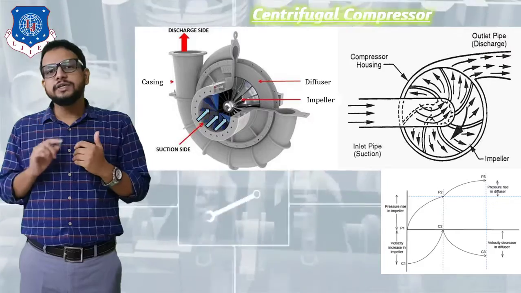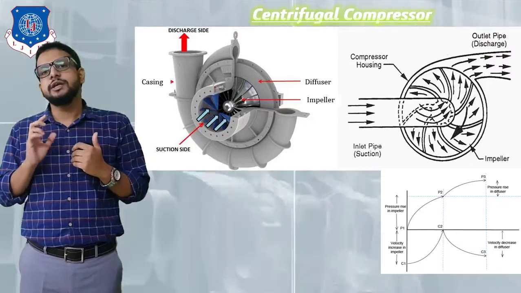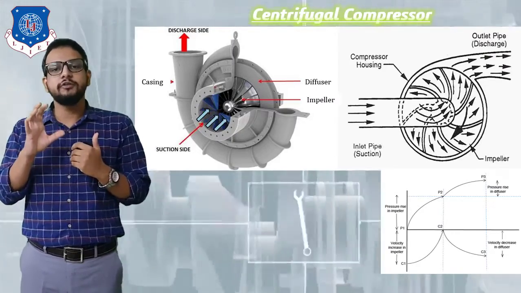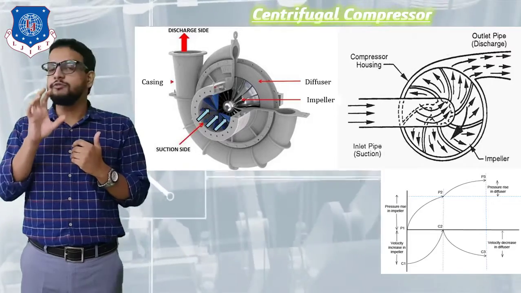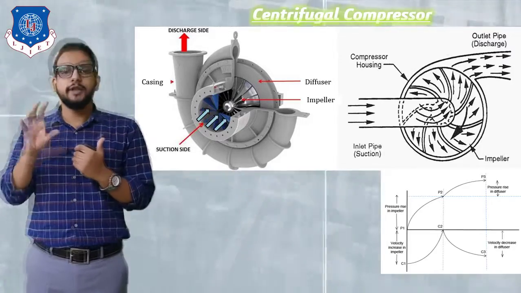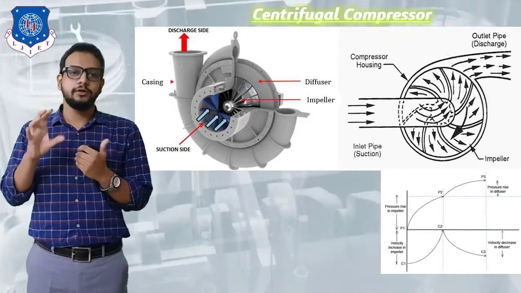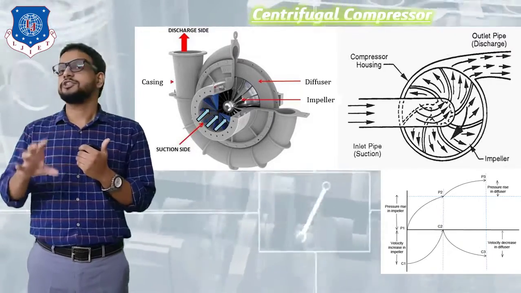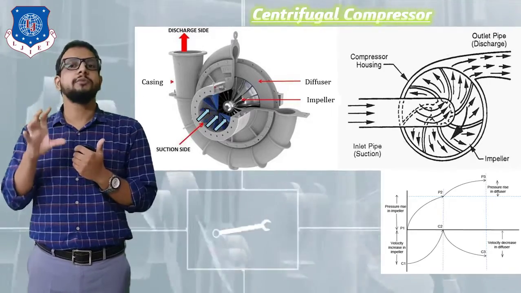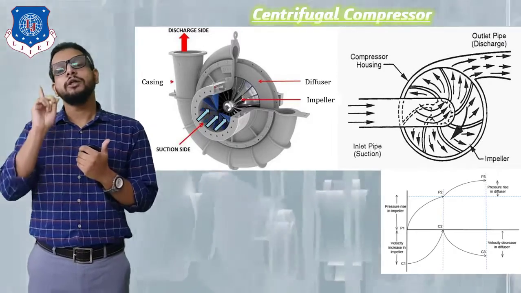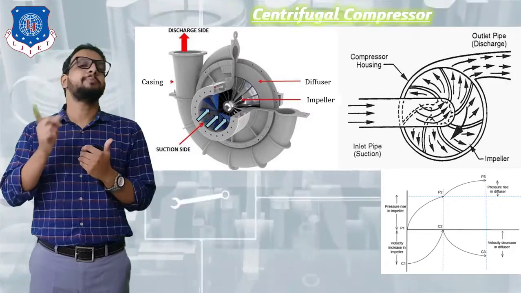Outside the impeller blades there is a stationary diffuser ring. The diffuser ring is also provided with blades whose area is again increasing away from the center. But this ring is stationary. It is fixed at a particular position. It is not going to rotate. Only one element is going to rotate, that is our impeller.